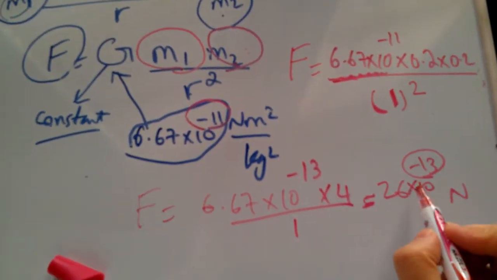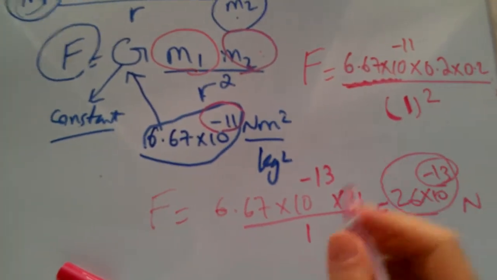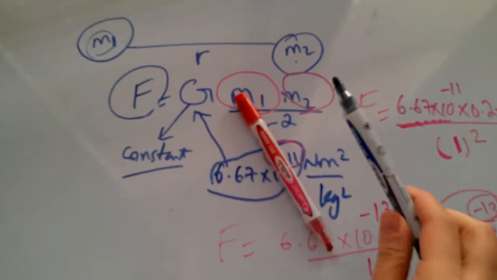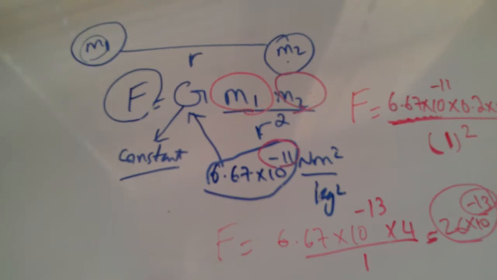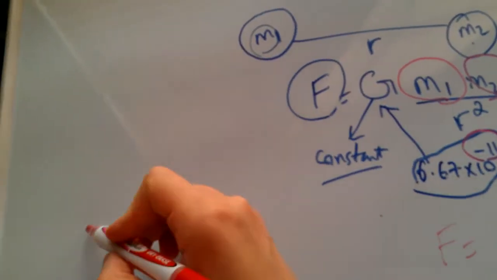So this number is ridiculously small. 10 to the negative 13 is a very, very small number. Hence, we don't see these. It's not visible that these two are attracting one another. But what happens when some massive object like Earth is in play?